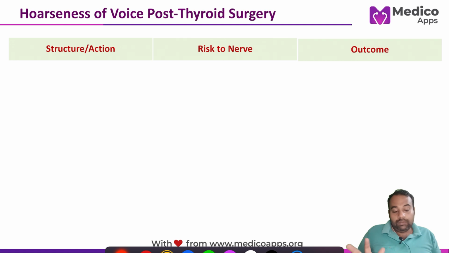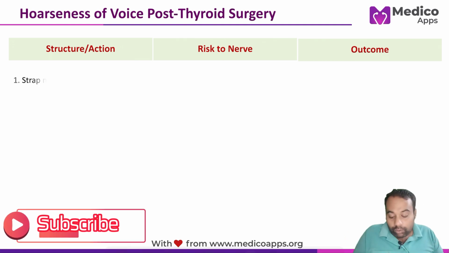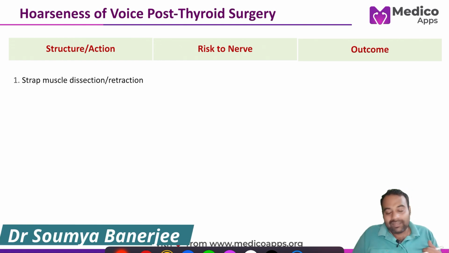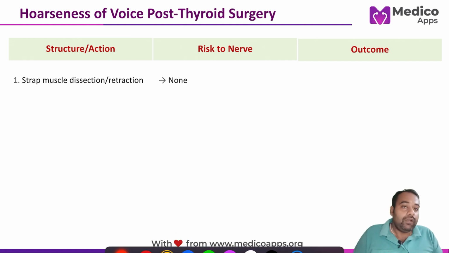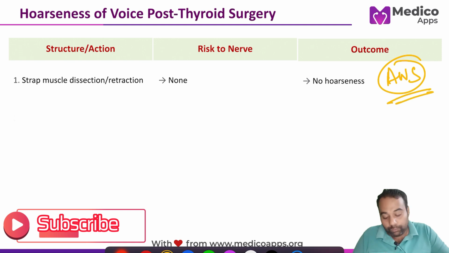Now, there is a wonderful chart given for you, so let's go through the options. Number one is strap muscle dissection and retraction. While doing this, there is no risk to the nerve, so there is no hoarseness of voice. So this one is going to be your answer.